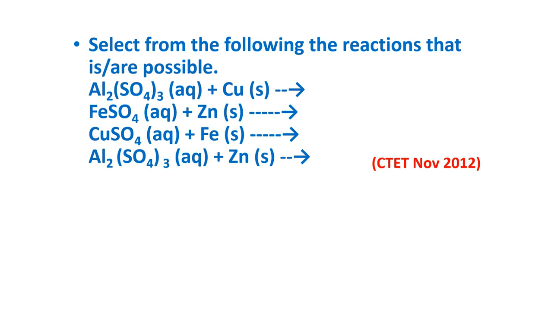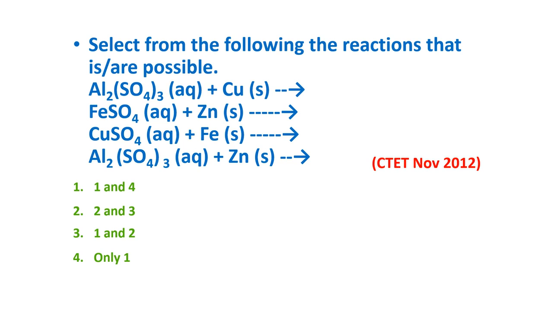Select from the following reactions that are possible. They have given 4 reactions. We need to choose whether all the 4 equations, all the 4 reactions are possible or not. We will see the options. 1 and 4 are possible, 2 and 3 are possible, 1 and 2 are possible, only 1 is possible.